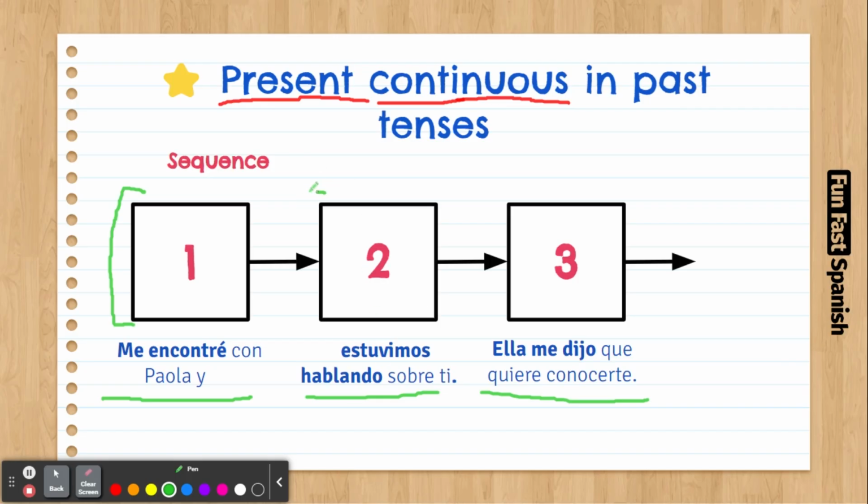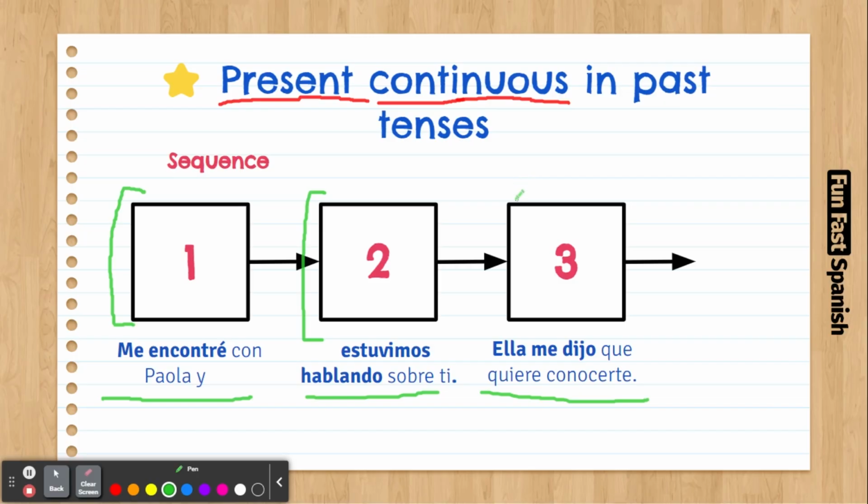So here on this second stage, second moment or event, I'm using here estuvimos hablando sobre ti. Here I'm using estuvimos, right? That will be like the past simple, right? Because I'm bringing a sequence to it. Estuvimos hablando sobre ti. We were talking about you.